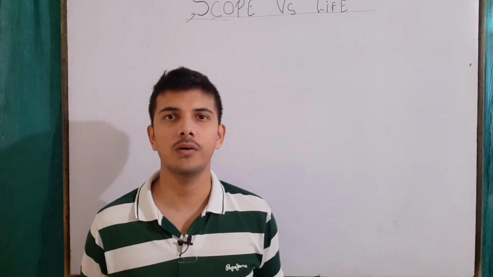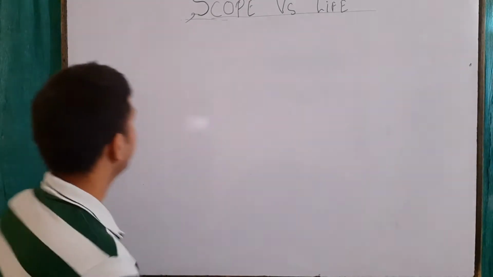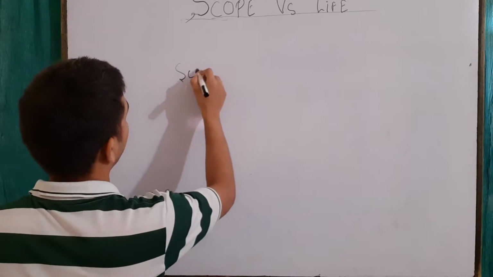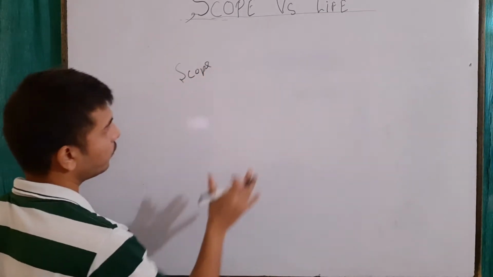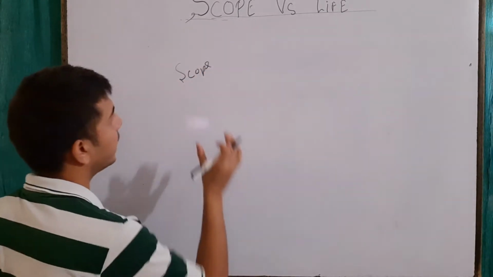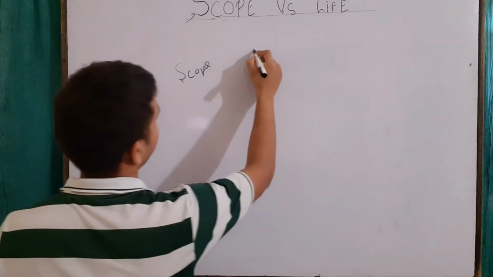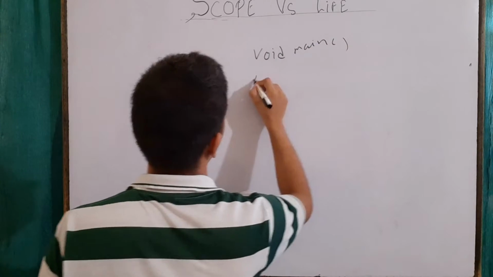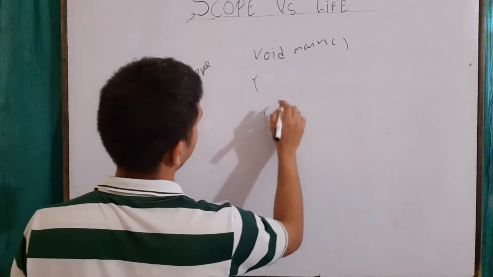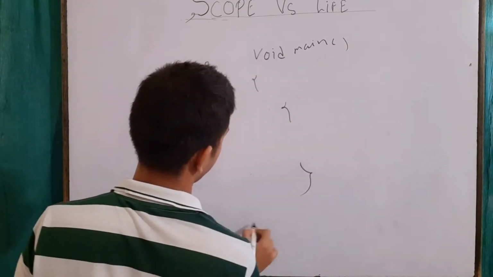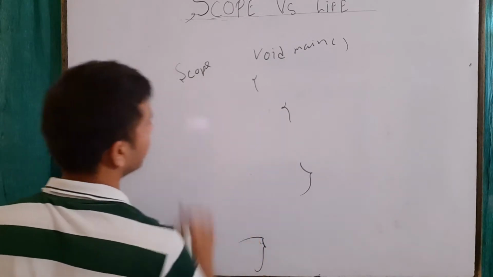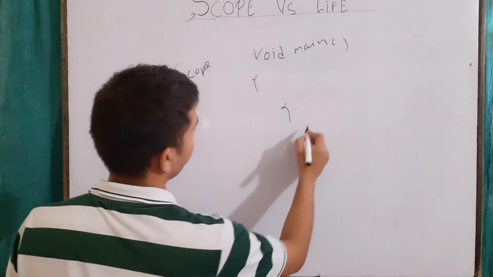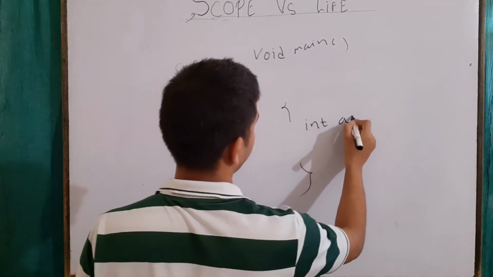Okay, so let's talk about the scope first. The meaning of scope is up to how long, or up to which line, I can access a particular variable. For example, let's say I create a variable, and there is another curly brace, inside main, and I am creating a variable here.